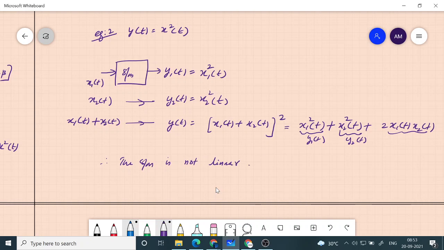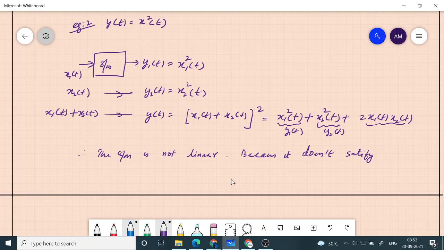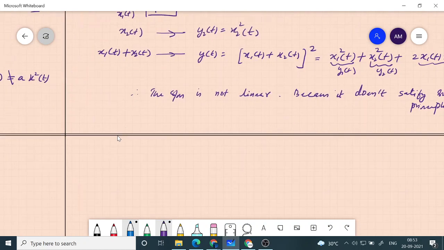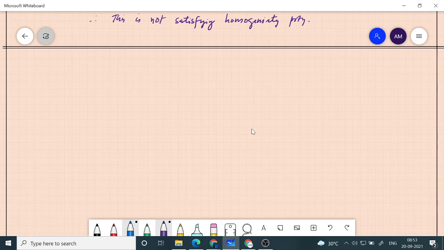because it doesn't satisfy the superposition principle. It is also not satisfying homogeneity. So if any one of these is violated, the system is non-linear. So we are looking at basically the first classification of any system into linear and non-linear systems.